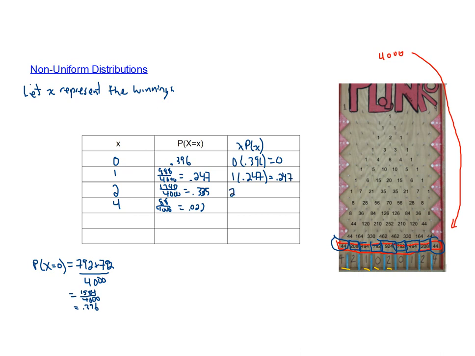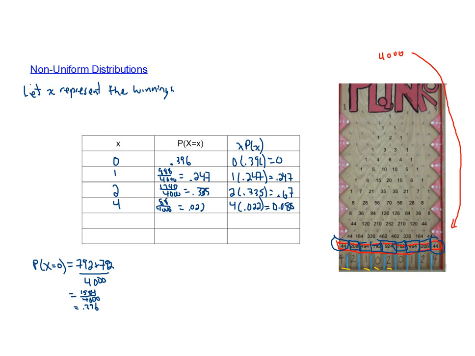2 times 0.335, and that gives us 0.67. And then lastly, 4 times 0.022 gives us 0.088. Just notice my 7 up here doesn't look too good. Okay, so we've now done our random variables times the probability.